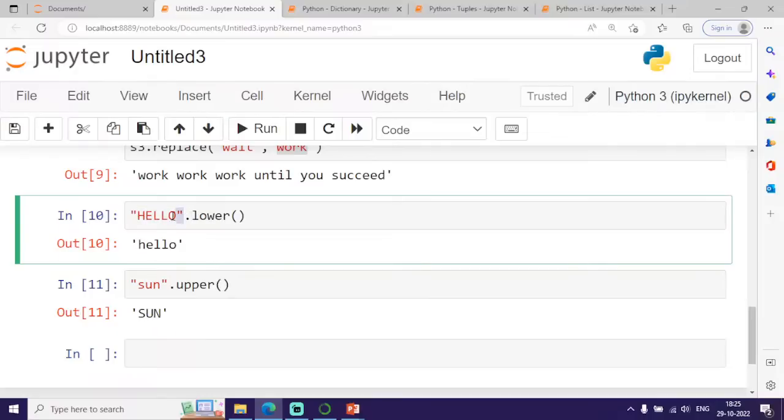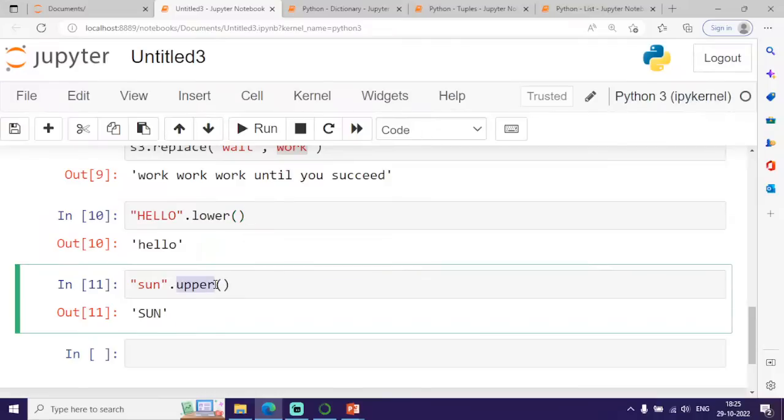It is enclosed within double quotes, dot, and I am just converting this to lowercase. So whichever inbuilt functions I have to call, firstly I enclose a string within double quotes and, using the dot operator, I call this lower function. And if I want to convert to uppercase, for example, I enclose this string within double quotes and convert it to uppercase.